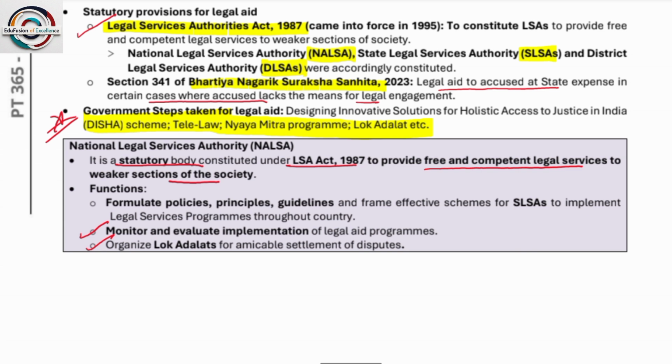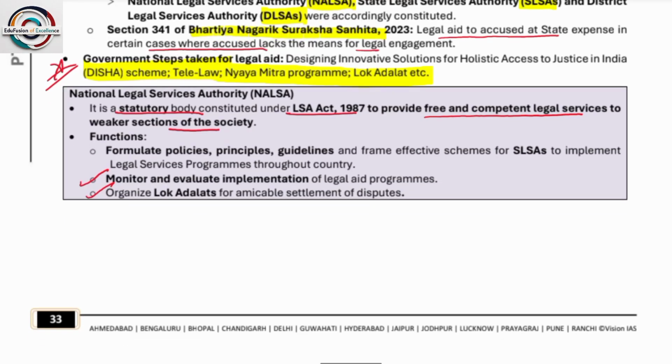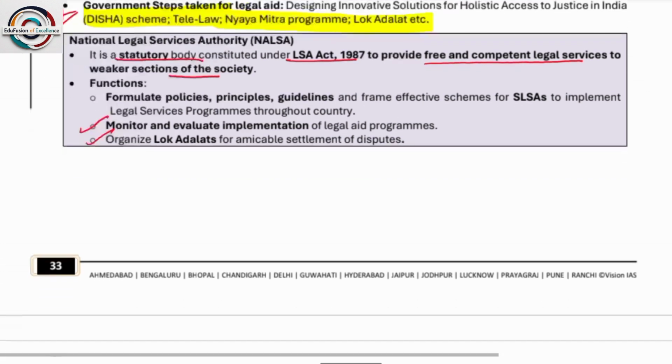The Bharatiya Nagarik Suraksha Sanhita provides legal aid to the accused at state expense in certain cases where the accused lacks the means of legal engagement. Another is NALSA, SLSA and DLSA: National, State and District Legal Services Authorities. Government steps taken for legal aid include the Disha scheme, Tele-Law, Nyaya Mitra program, and Lok Adalat. Please remember, this will be very helpful for your mains answer writing. Okay, next.